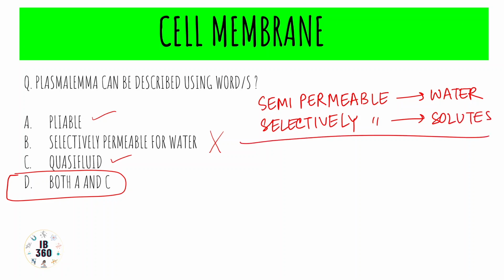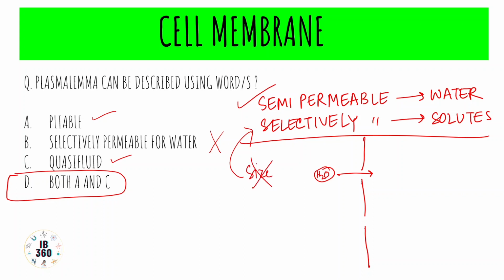If I draw a schematic diagram of the cell membrane, suppose, water molecules are small enough to penetrate these holes or pores, and this phenomenon is semi-permeability. But for selective permeability, size is not a factor.